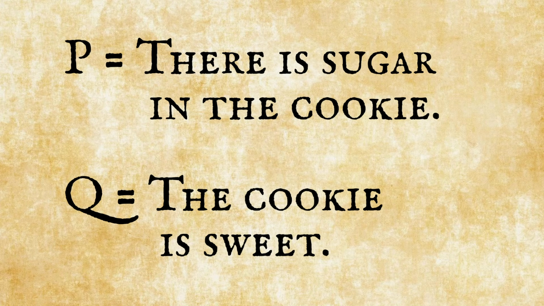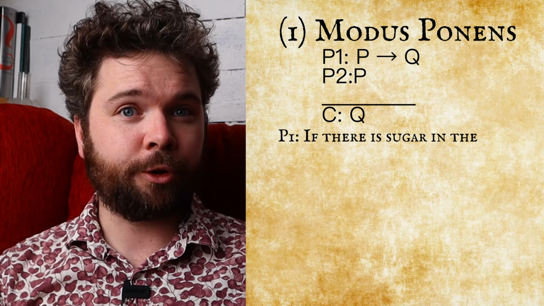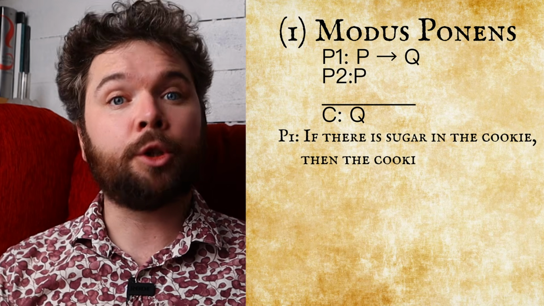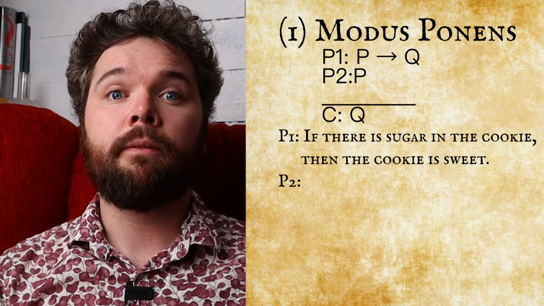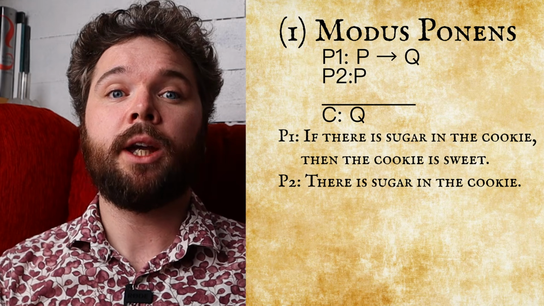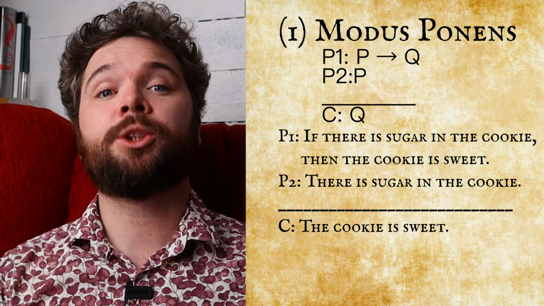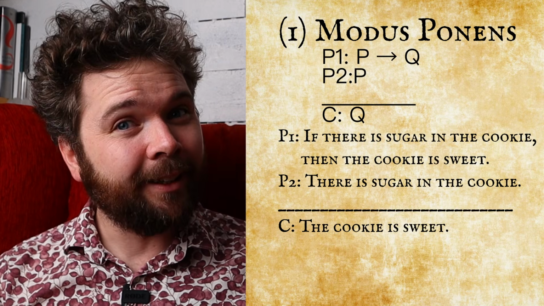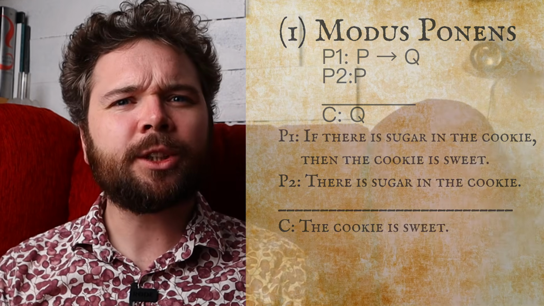But as always, let's make it a bit more concrete. Let's say that P means there is sugar in the cookie, and Q means that the cookie is sweet. So here the whole argument can be translated to, if there is sugar in the cookie, then the cookie is sweet. There is sugar in the cookie, therefore the cookie is sweet. Is this valid? Well, yes, but let's look at the truth table to see if it is.